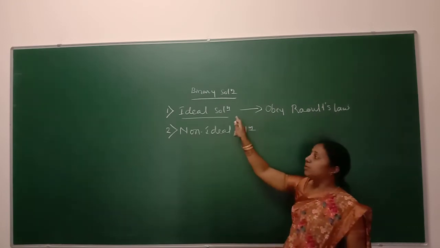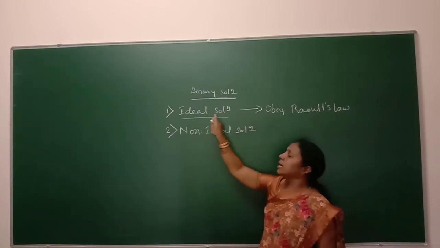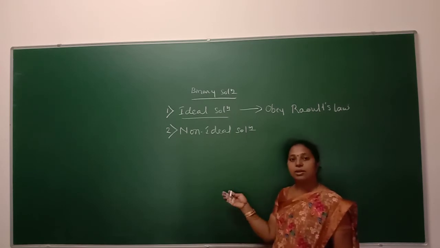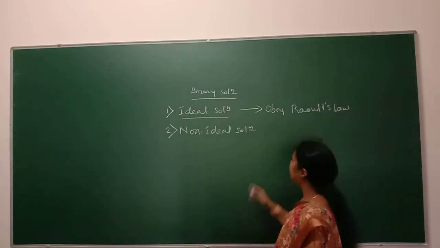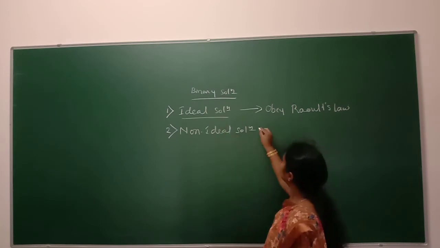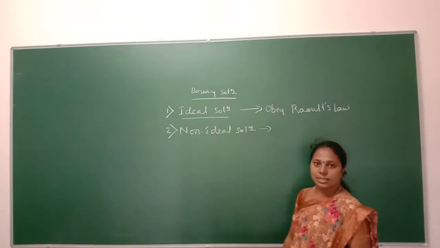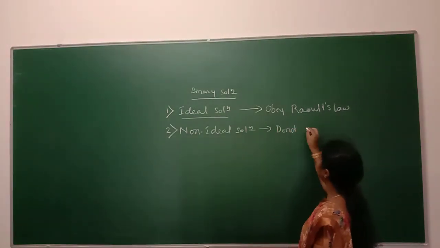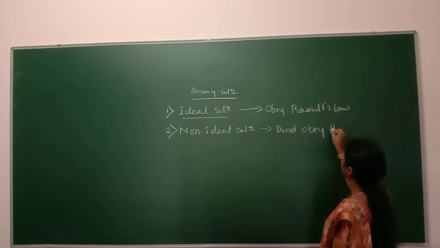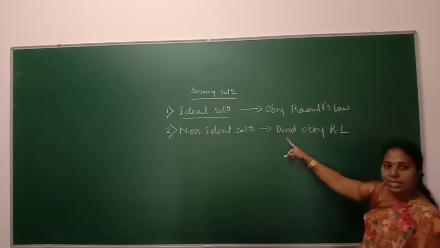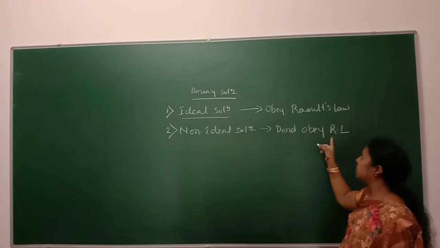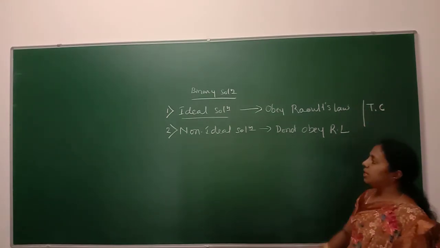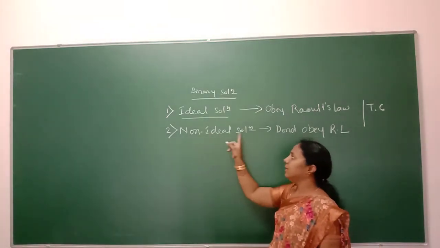So, any solution which obeys Raoult's law under all conditions of temperature and concentration can be taken as an ideal solution. And what is a non-ideal solution? A solution which does not obey Raoult's law. So if any solution is not obeying Raoult's law under all conditions of temperature and concentration, such a solution can be taken as a non-ideal solution.